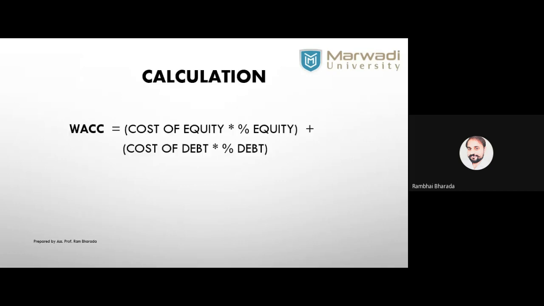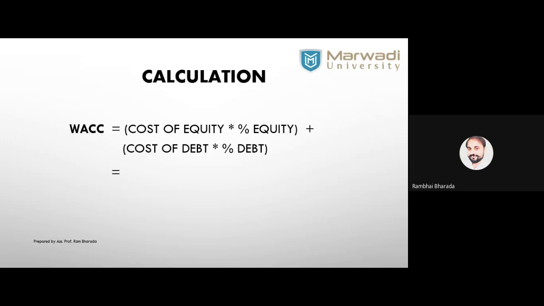See, this formula is visible to you, everyone. Cost of equity into percentage of equity, plus cost of debt into percentage of debt. If we have debenture, we will add cost of debenture into percentage of debenture. If we have retained earning, we will add cost of retained earning into percentage of retained earning.